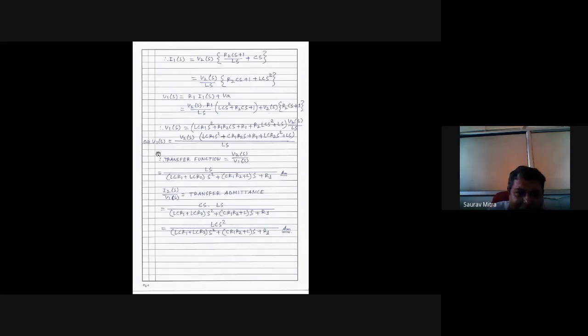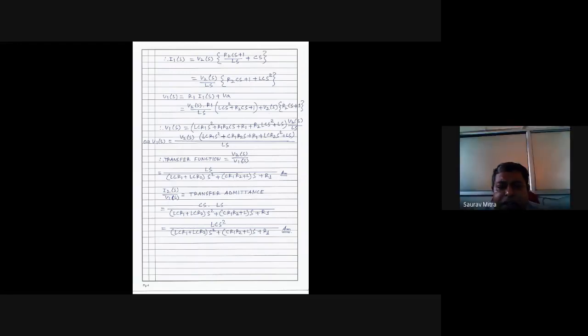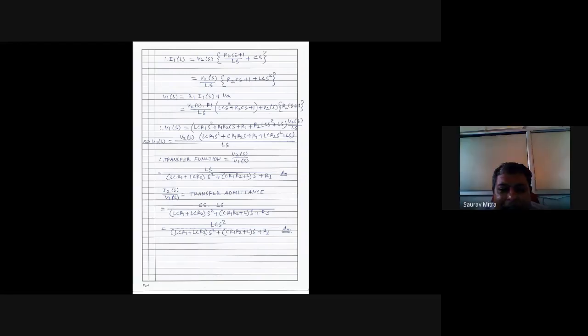So just check this line, the transfer function V2S by V1S. Is it visible? What is the type of the system and what is the order of the system? Order of the system is 2. Type is 0, because there is no separate S; it is multiplied and added. Type is 0, order is 2. Understandable?